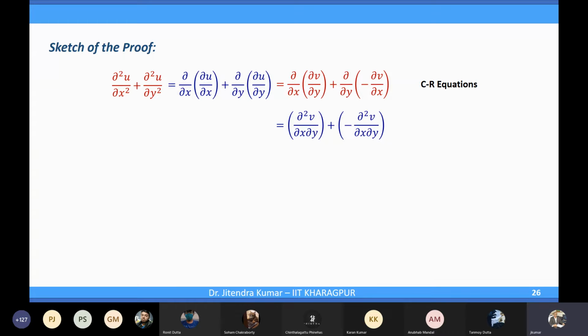Sir, why should we assume it? It is already true if it is analytic. It should be continuous because it is analytic. Why should it be continuous? Can you prove it? Its partial derivatives should be continuous because analytic tells that differentiability exists in the neighborhood of the point also.